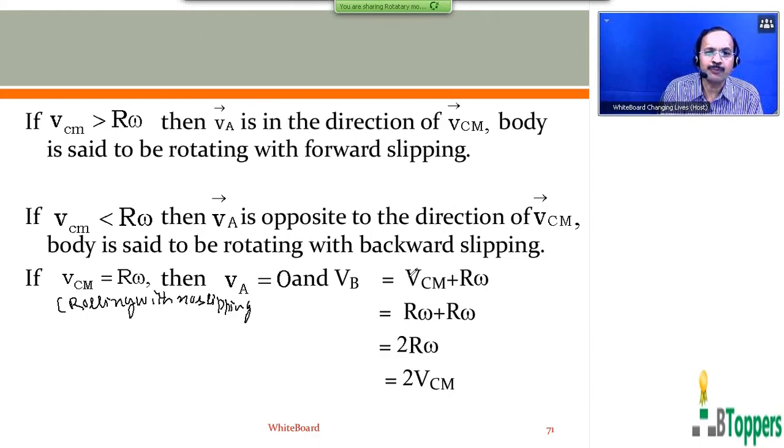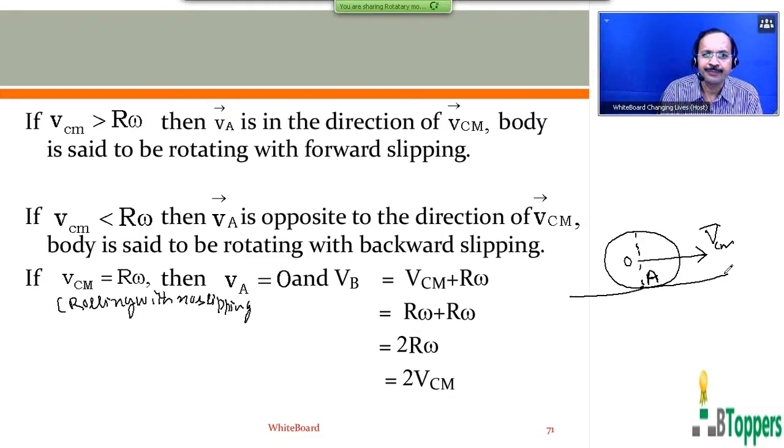And in that case, consider the velocity at the uppermost point B. As I showed in the diagram in the earlier slide, Vcm bar represents the linear velocity of the center of mass. A is the bottommost point in the cross section of the body, which is in contact with the floor on which the body rolls.